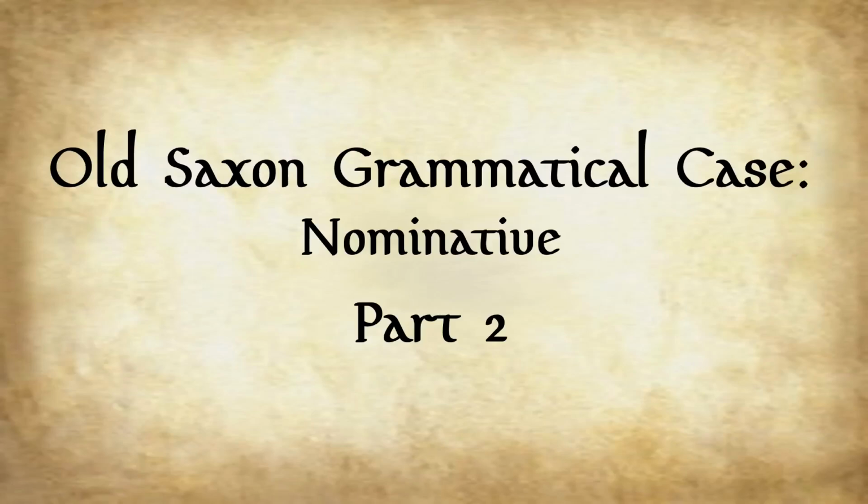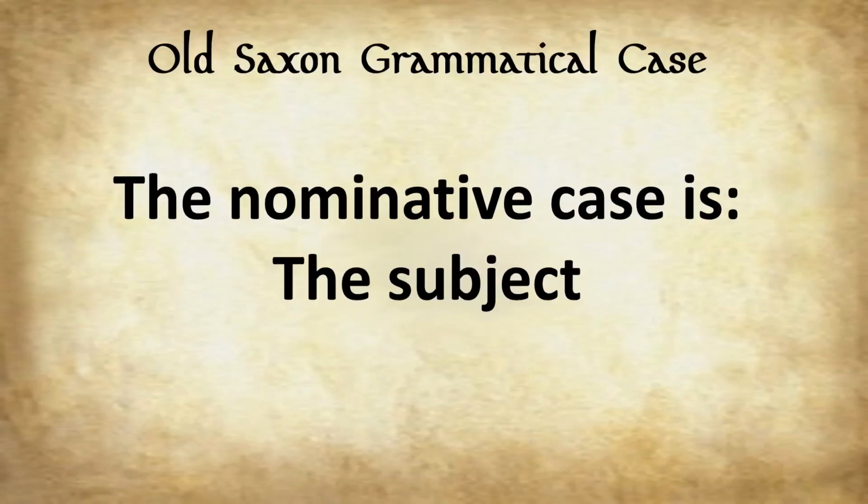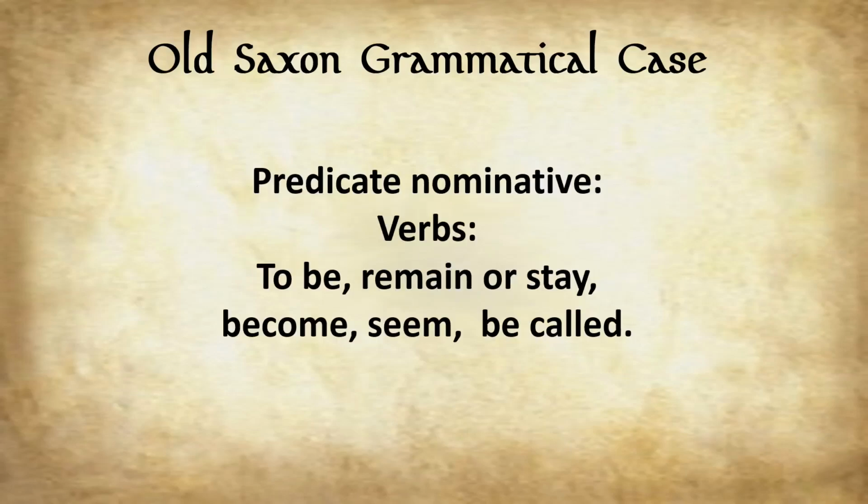Old Saxon grammatical case, nominative, part 2. The nominative case, simply put, is the subject of the sentence, and we'll go through plenty of examples here in different contexts. Alright, so let's get right to it. Here we have what is called the predicate nominative, if you will. It's still the subject of the sentence, but this has more to do with verbs: to be, remain or stay, to become, seem, or to be called.